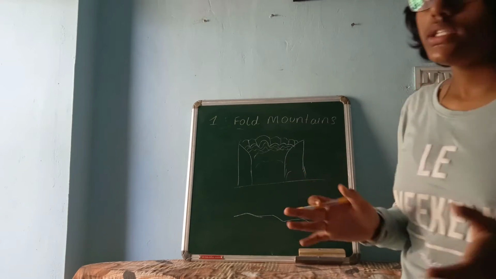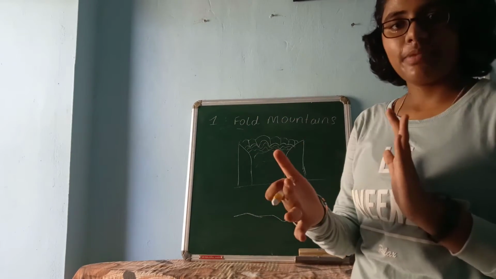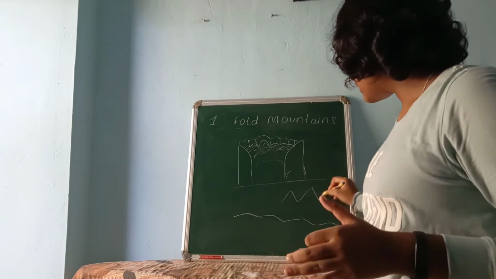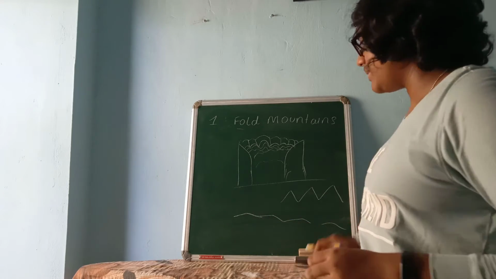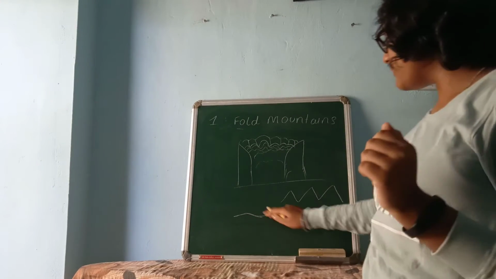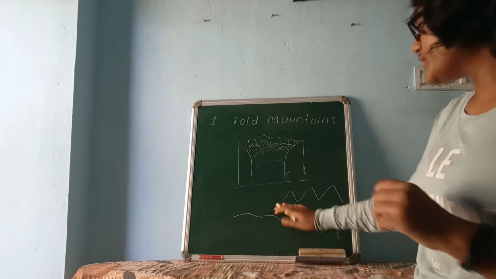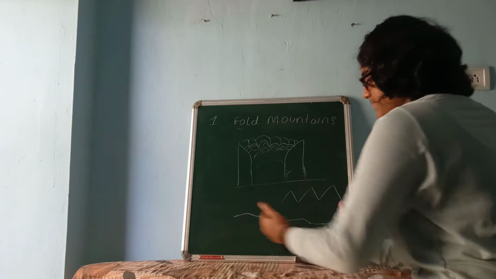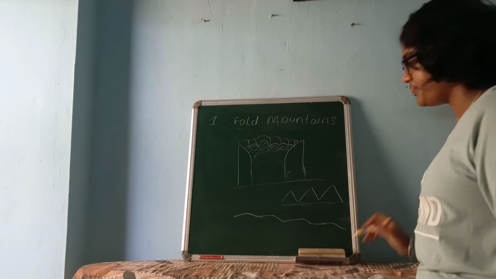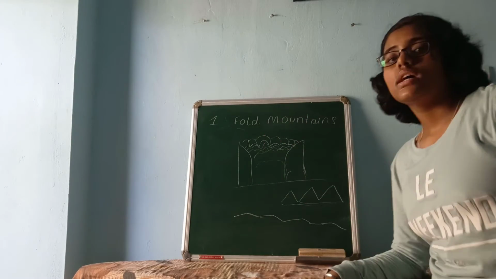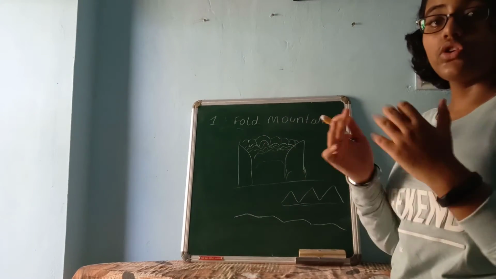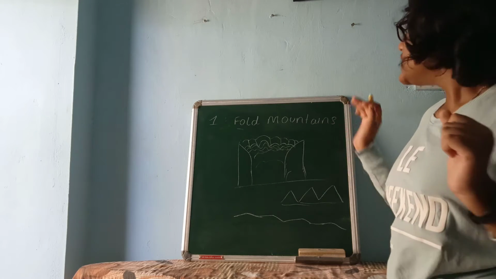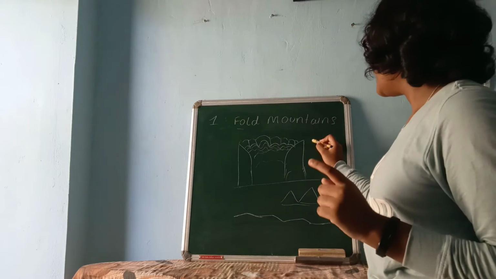When you fold the paper in that hand fan shape, it will be somewhat like this. But again, if you flatten the paper, it will not become plain. Again some waves you can see, right? So when you push from both the sides of this paper, again it will come into this form. This is the process of how these fold mountains are formed. I have said in part 1 about endogenic and exogenic forces. These fold mountains are formed due to endogenic force.